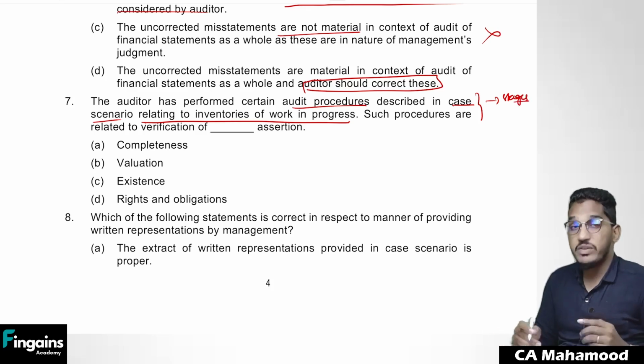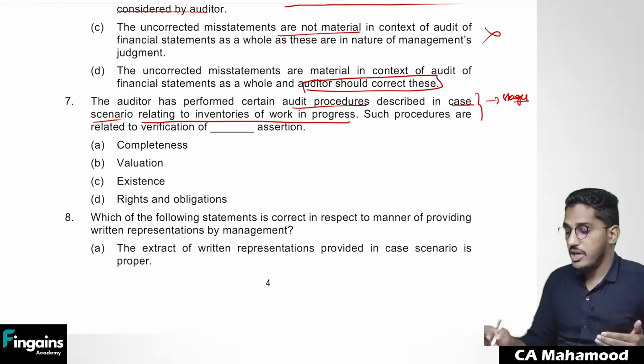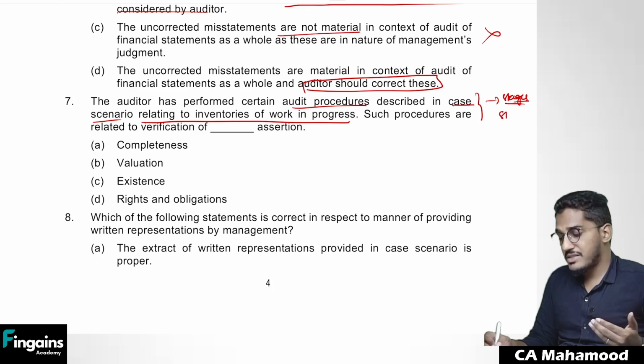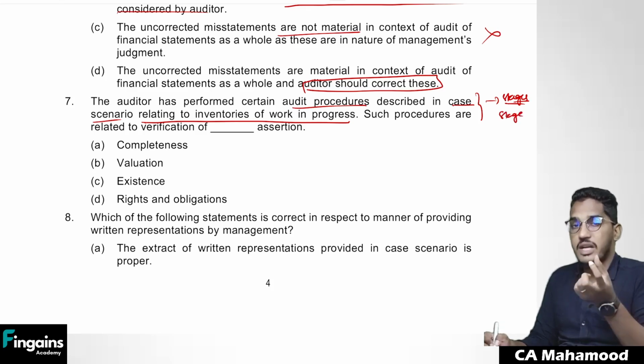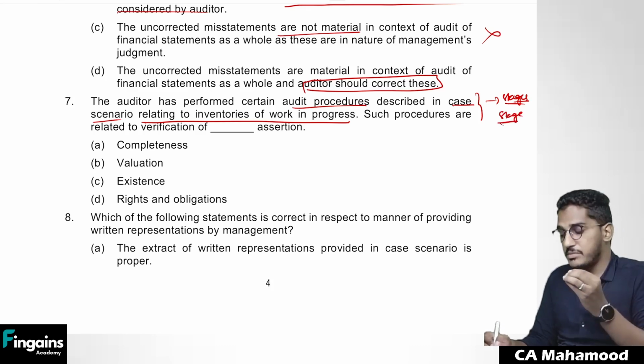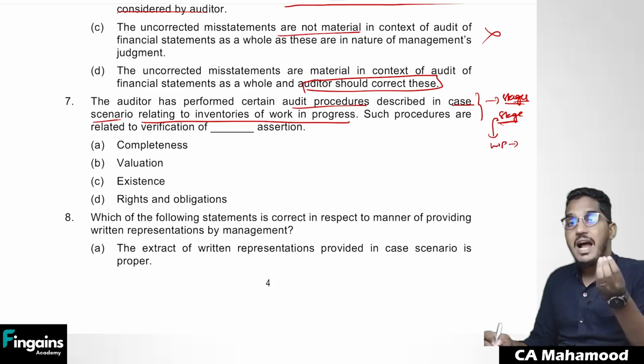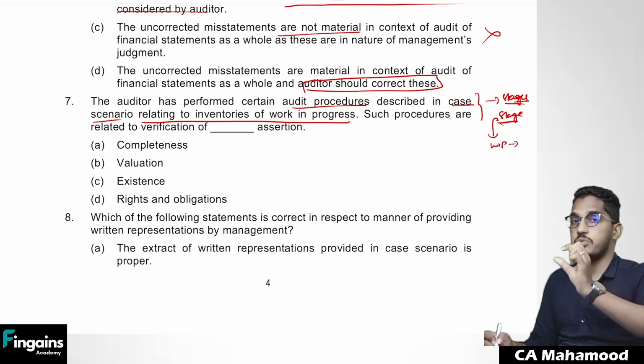Such procedures are related to verification of which assertion? When you are determining the stage of completion for the work in progress, what exact assertion are you trying to verify? Why? Because by determining the percentage of completion, you will be able to know what cost should be allocated and how much value work in progress should be shown at.